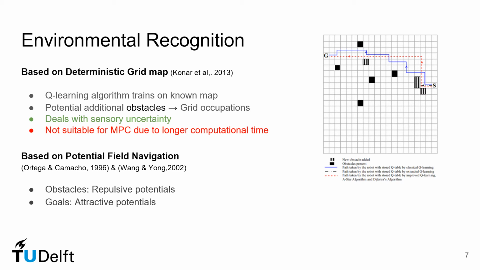As an example of a classic method, potential field navigation has also been considered. Here, obstacles are defined as repulsors and the goal is defined as an attractor. This generates a potential field which the robot can simply follow. However, it requires the obstacles to be mathematically modeled beforehand.